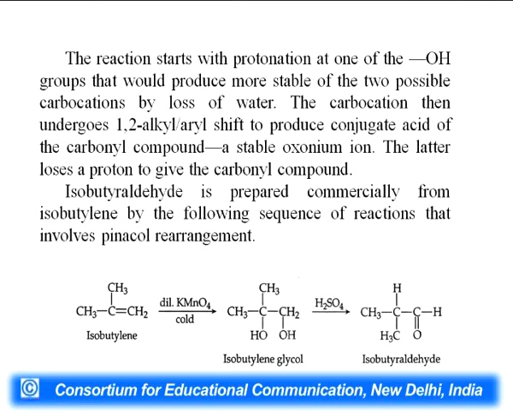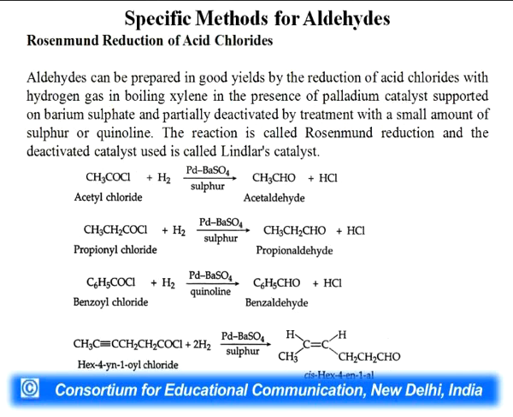Isobutyraldehyde is prepared commercially from isobutene by the following sequence of reactions that involves pinacol rearrangement. Isobutylene, as you can see in the reaction, first gives isobutene glycol and then reacts with acid to give isobutyraldehyde. So, the mechanism will be the same.